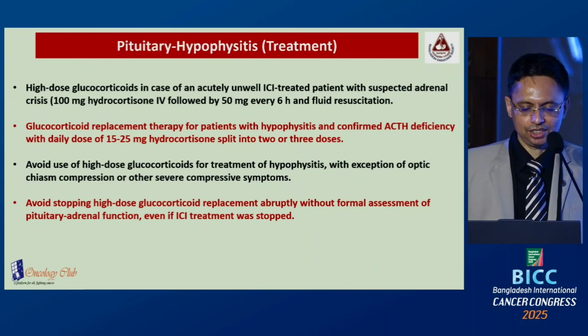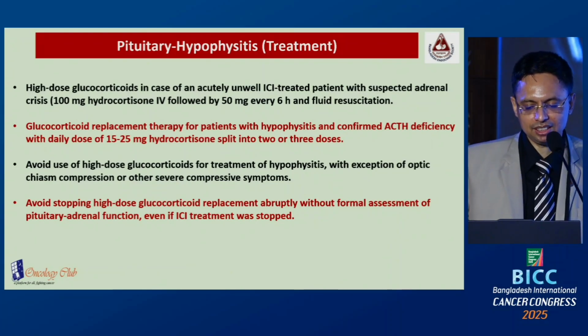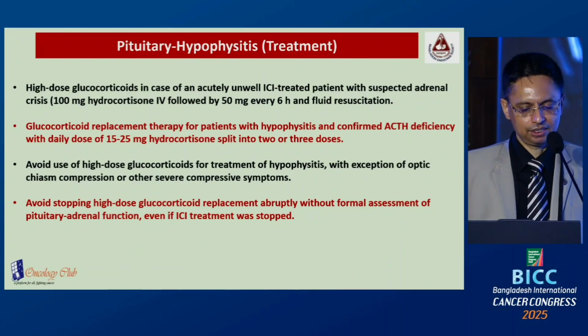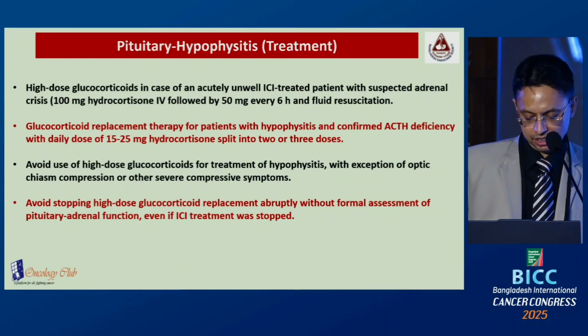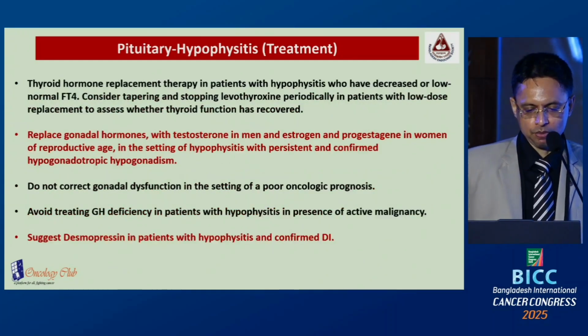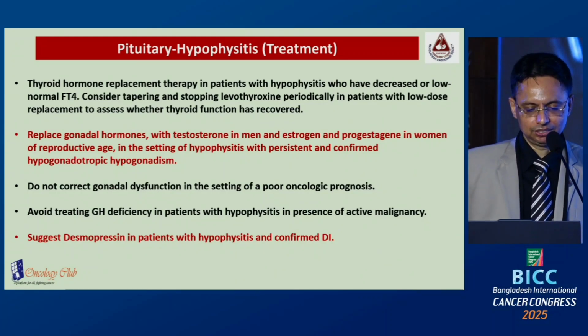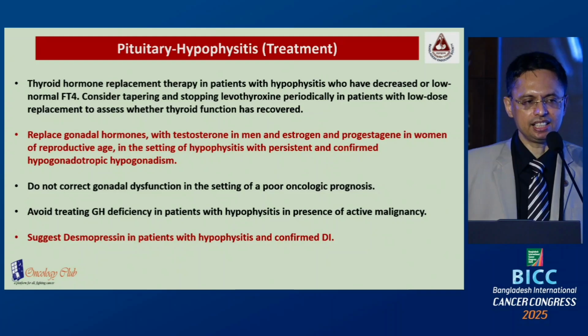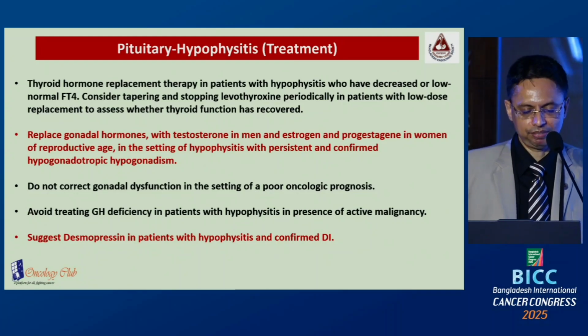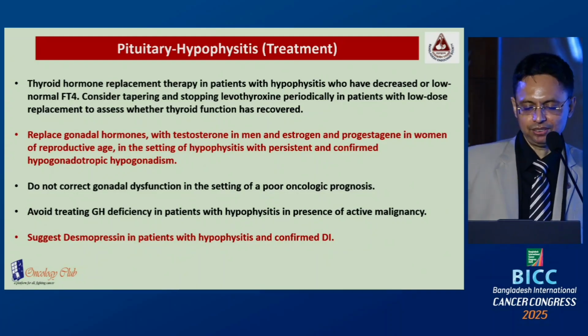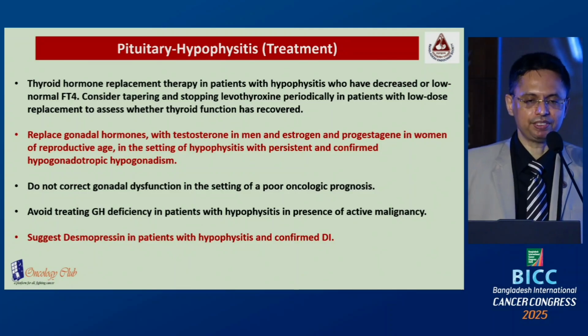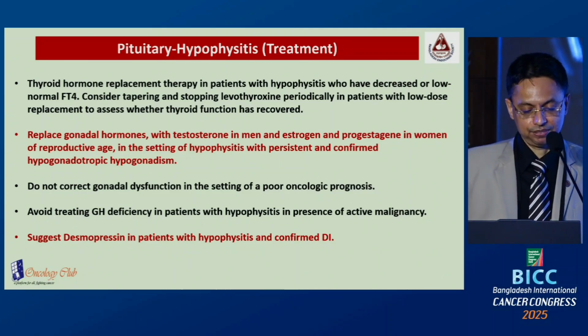Avoid use of high-dose steroid for the treatment of hypophysitis unless there is optic chiasm compression or other severe compressive symptoms. Avoid stopping glucocorticoid replacement abruptly because there is a chance of deterioration into adrenal crisis. Thyroid hormone should be given when the FT4 is at the lower limit of normal or low, but you can consider tapering and discontinuing levothyroxine if the patient is getting only a minimum dose of levothyroxine, when thyroid function may recover after 3 or 6 months.